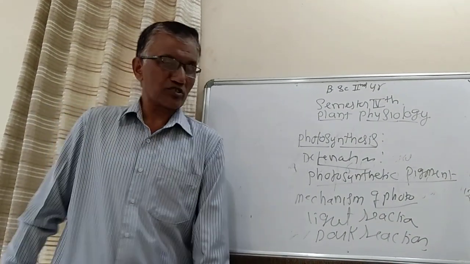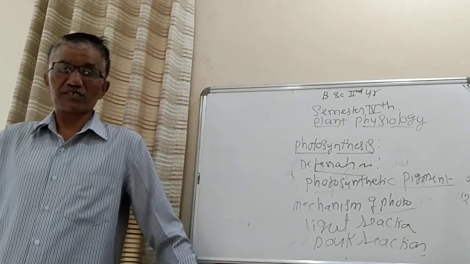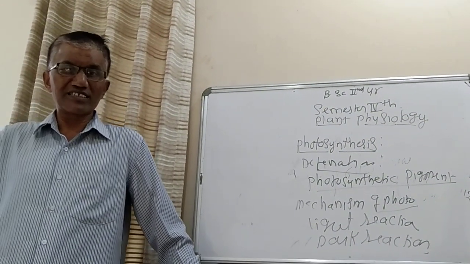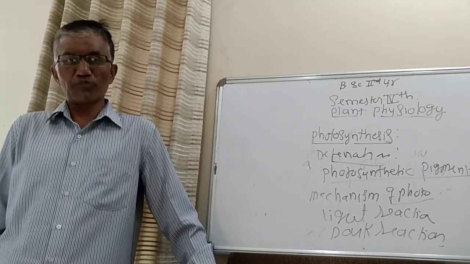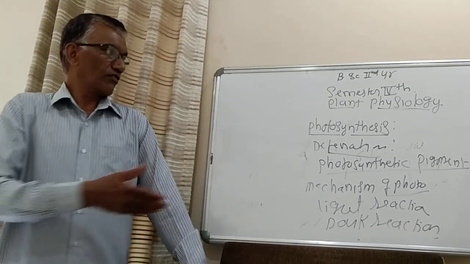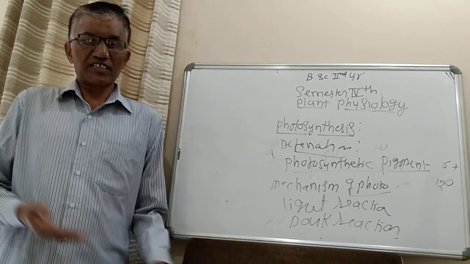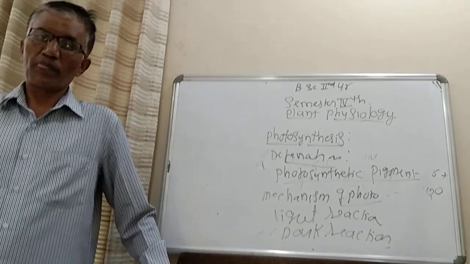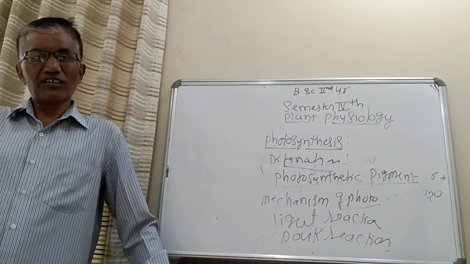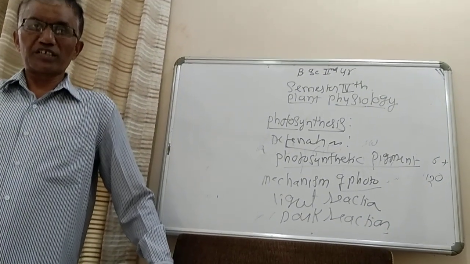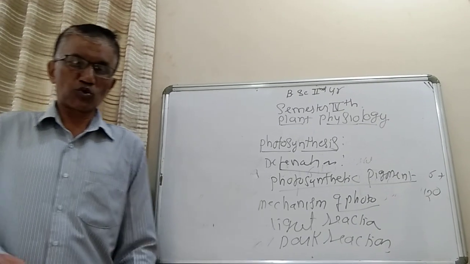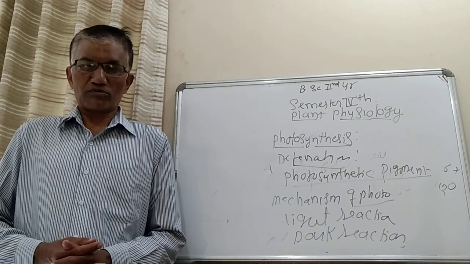After completion of this photosynthesis chapter, there is one more chapter in your syllabus, that is respiration. That is also a very important one. Near about 4 to 5 lectures will be required for photosynthesis, near about 4 to 5 lectures for respiration, then 6 to 7 periods for growth regulators or phytohormones.